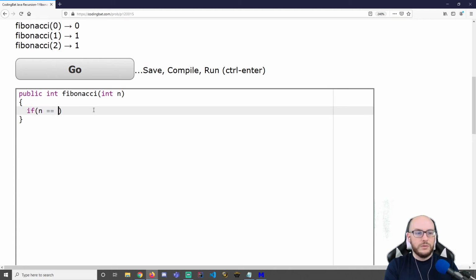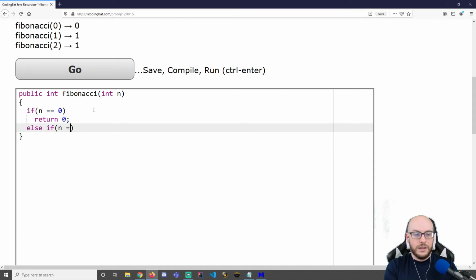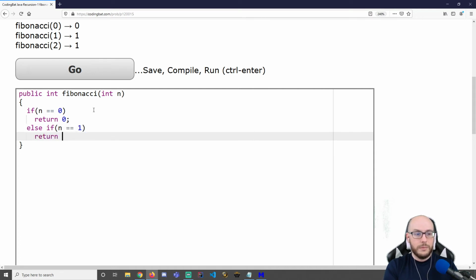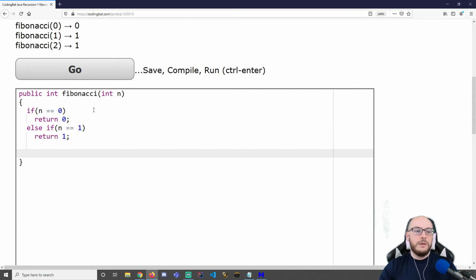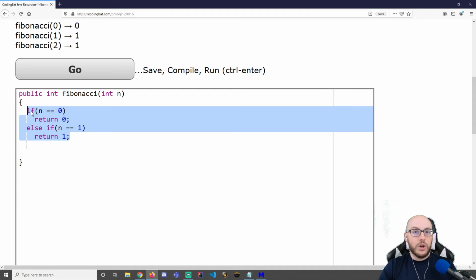If n is equal to 0, I'm going to return a 0. Else if n is equal to 1, I'm going to return a 1. So this is what we meant earlier when we said there's the possibility of multiple base cases. However, take a look at this. Only one of these will actually execute in a given call stack. Because once we hit one of these, we're going to be able to solve everything else, and it's going to cause our call stack to collapse and actually produce a value.